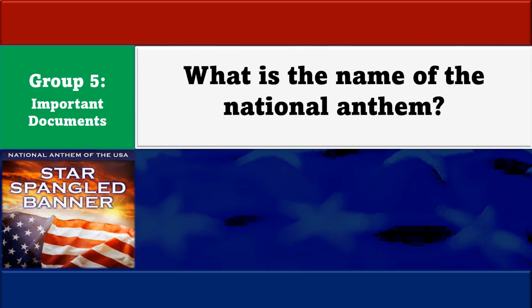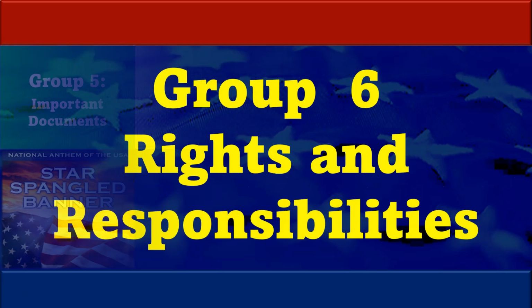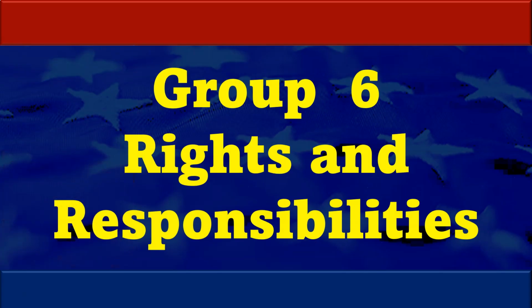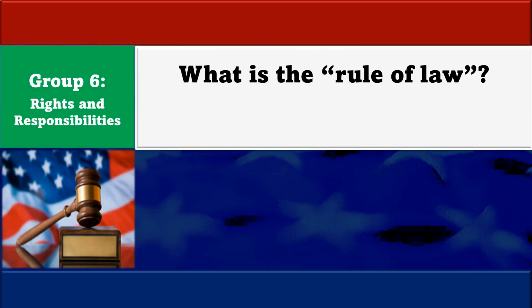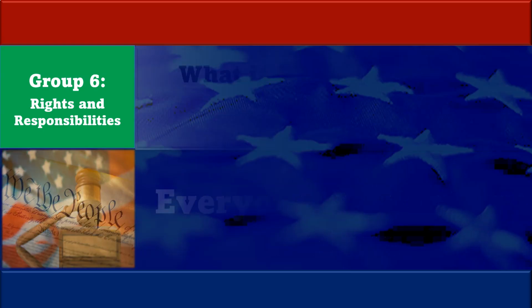What is the name of the national anthem? The Star-Spangled Banner. Now let's move on to do group number 6. This group has to do with rights and responsibilities. What is the rule of law? Everyone must follow the law.